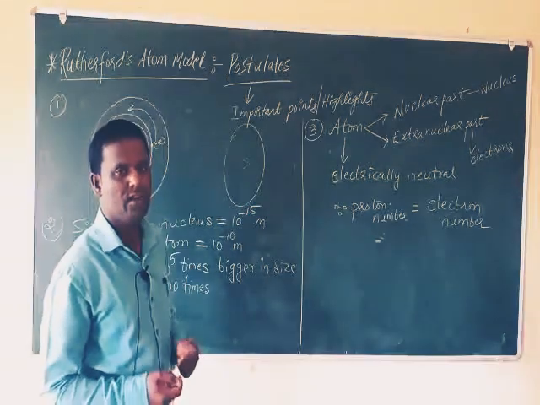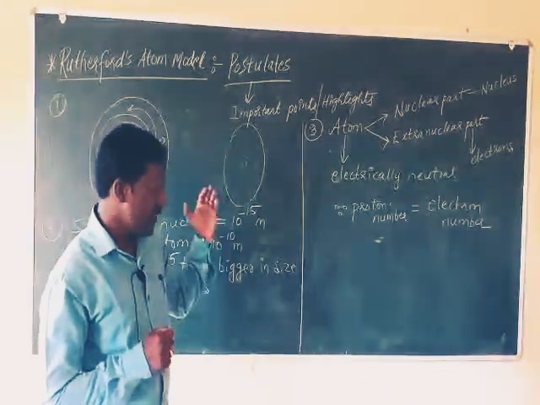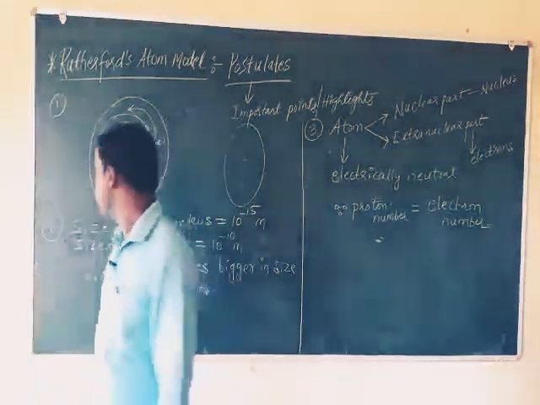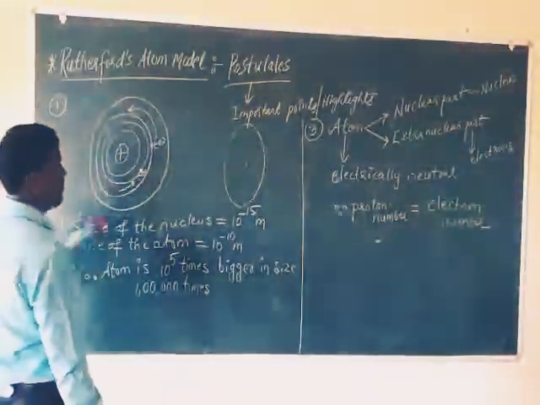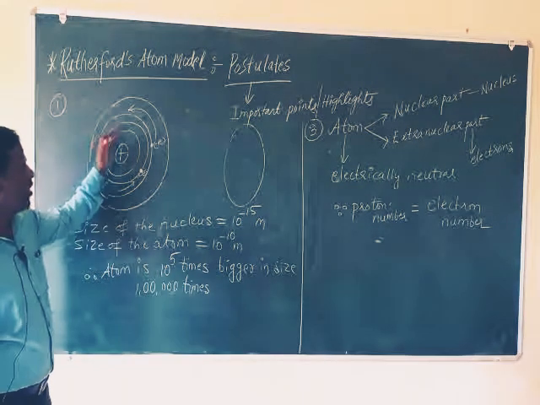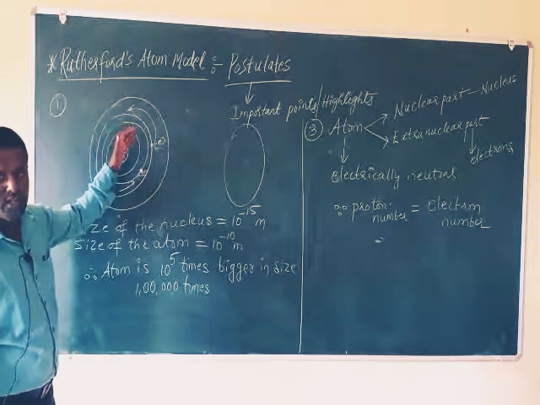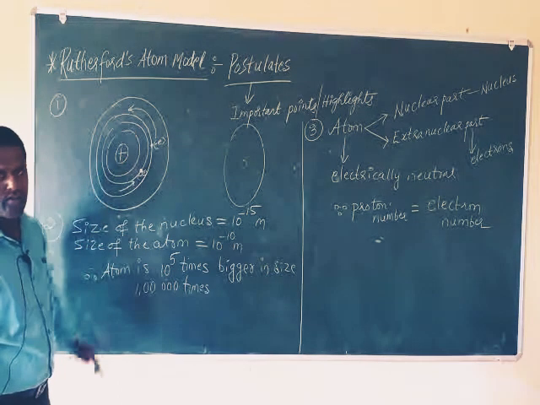Then why did it fail? Now the question arises, why did it fail? See here, what the model is saying is that in this atom, all the electrons are revolving around the nucleus, just like the planets around the solar system.